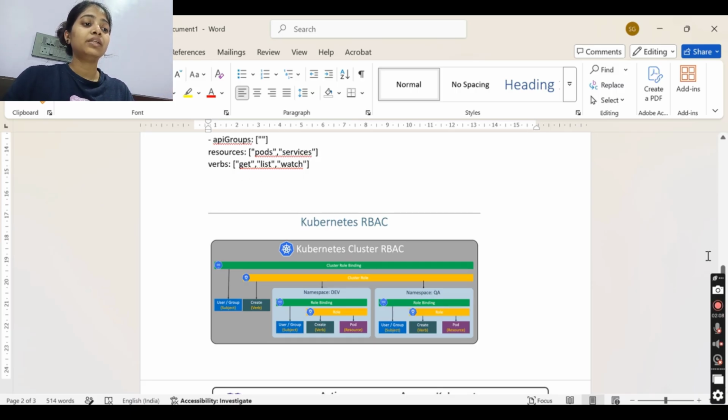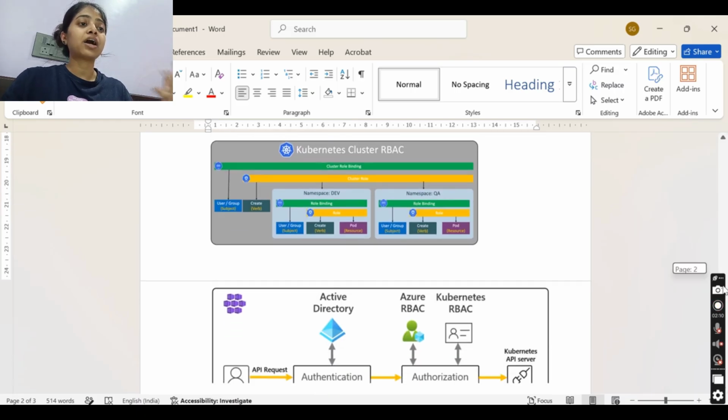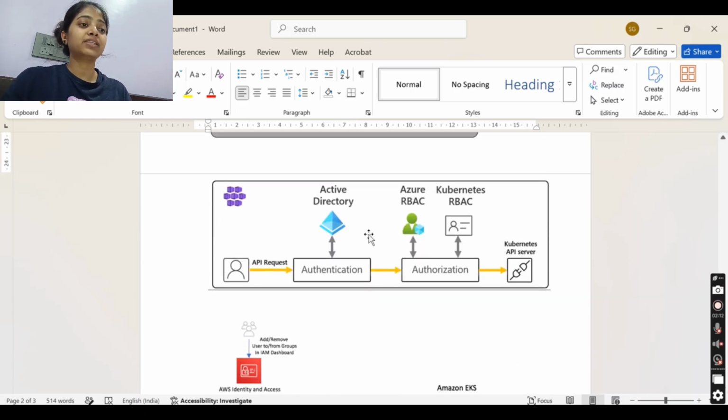Okay, then we have Azure RBAC, which is like this: we do authentication using AD, and then there will be Azure RBAC authorization. First we can log in, and then what we can perform, whether we are authorized for that Kubernetes cluster, and what we are authorized to do inside that Kubernetes cluster is controlled by Kubernetes RBAC.